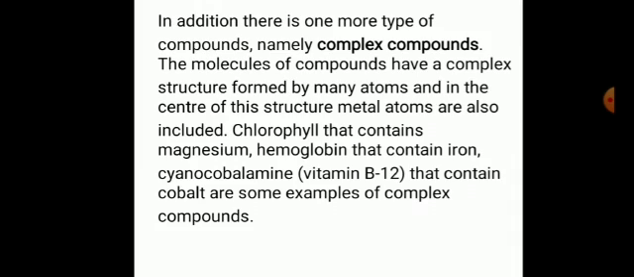So complex compounds are formed by many atoms, and in the center of this structure metal atoms are included. Chlorophyll contains magnesium as central atom, hemoglobin contains iron as a central atom, cyanocobalamin, vitamin B12 contains cobalt as a central atom. So we have studied three different types of compounds: organic compounds, inorganic compounds, and complex compounds.